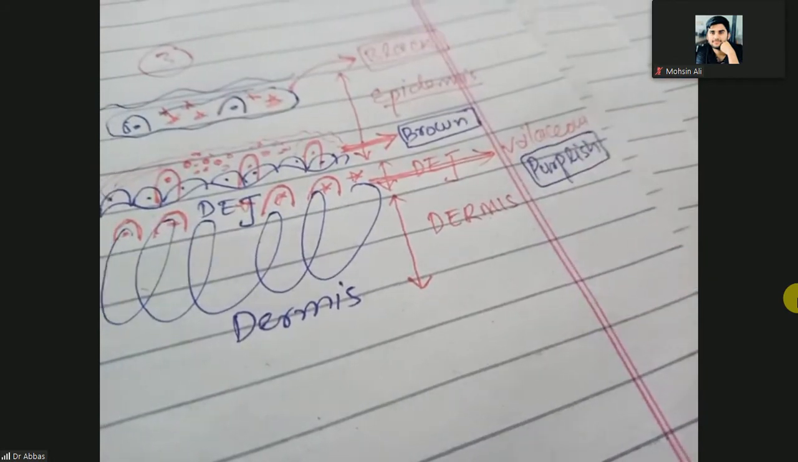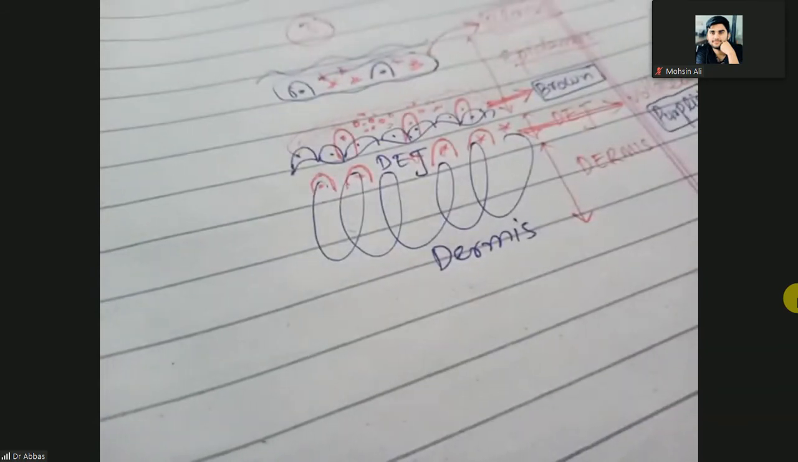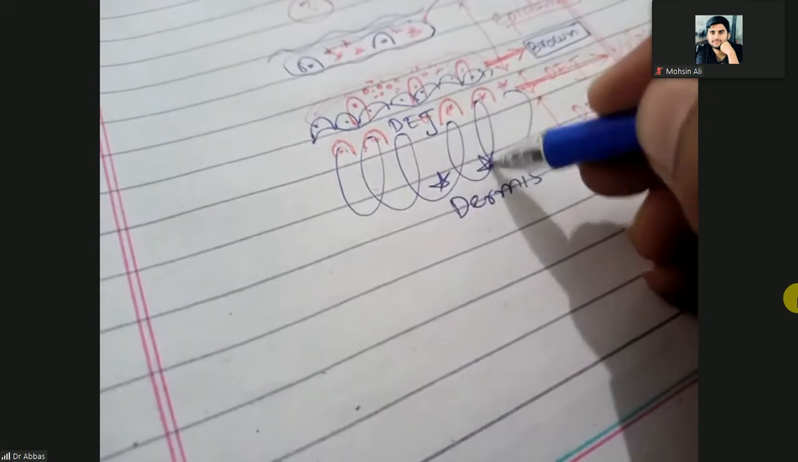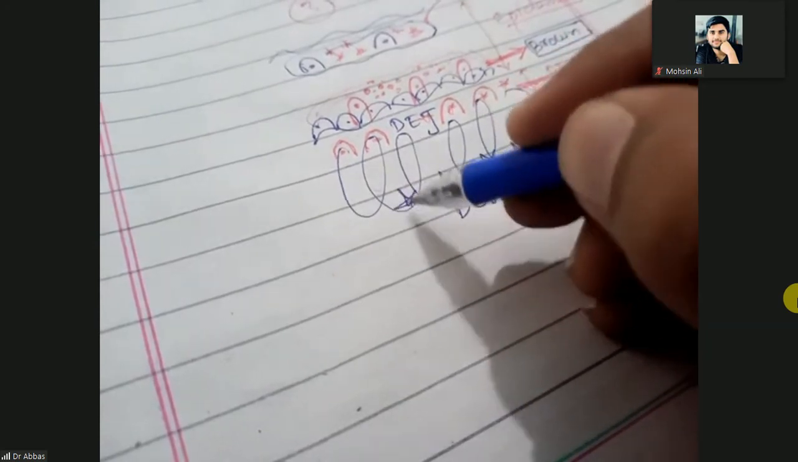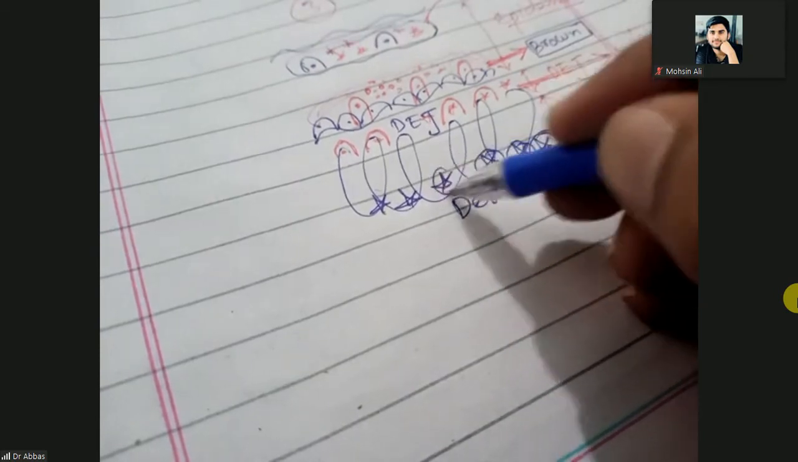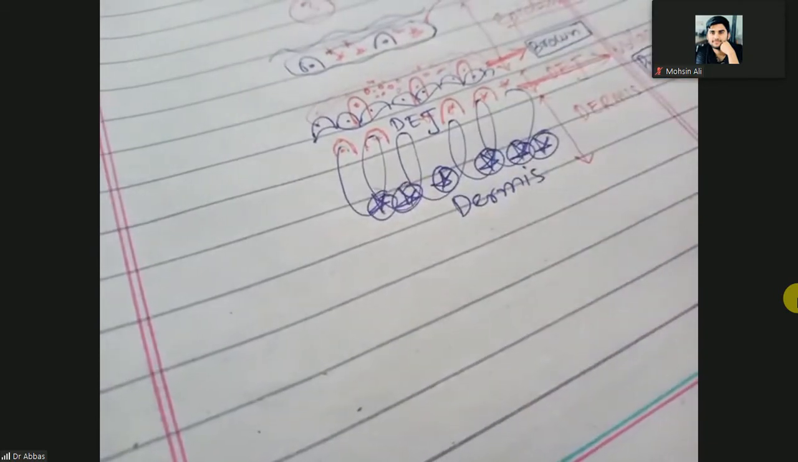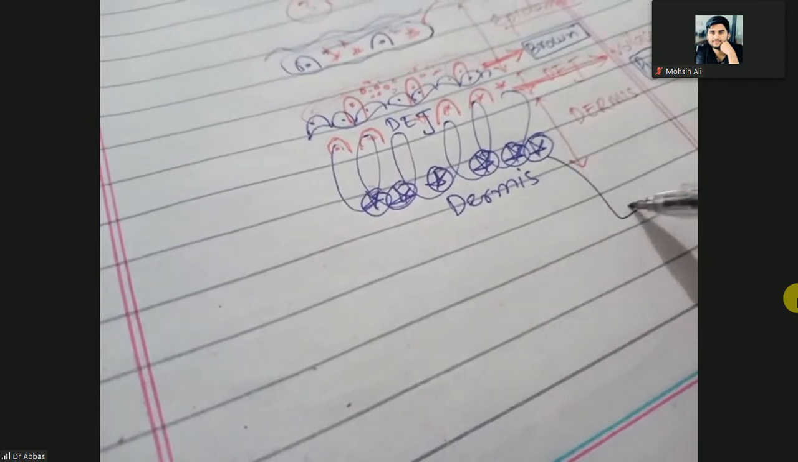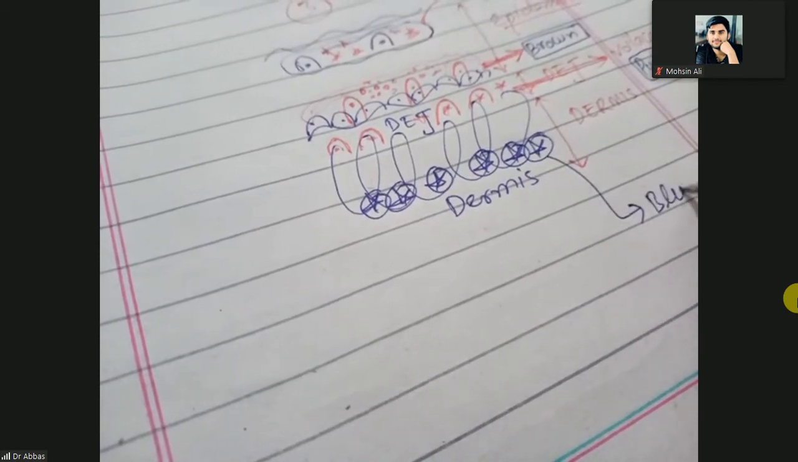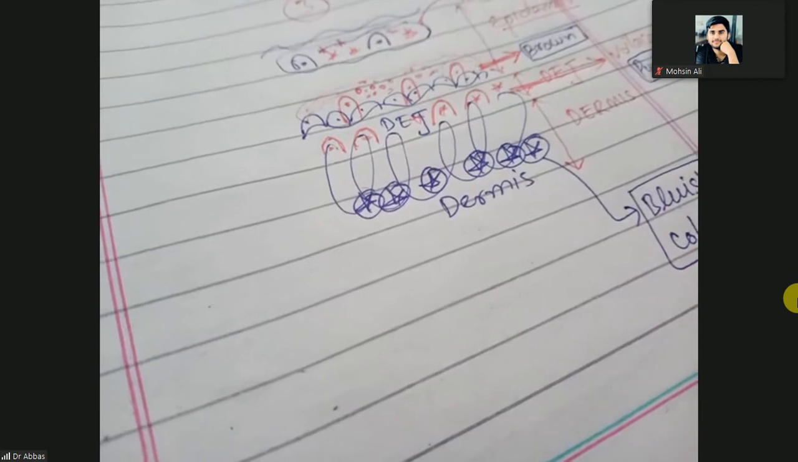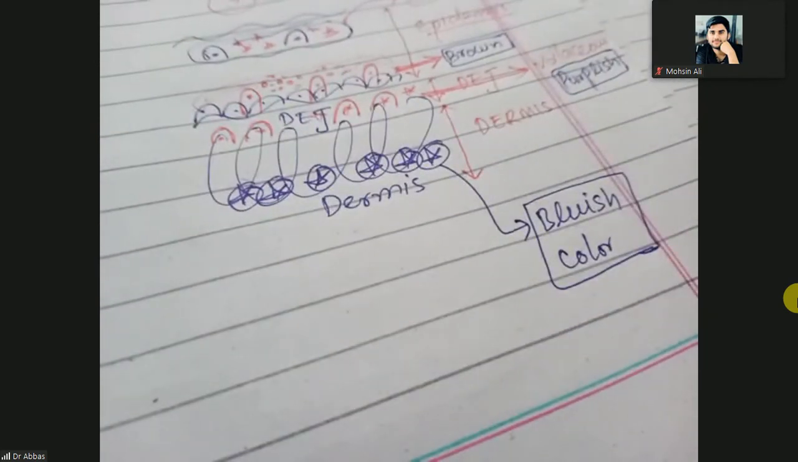Clear? If melanin and melanocytes are present in the deep dermis, here, this is the deep dermis, then it will impart the bluish color to the skin. Clear? Bluish color to the skin.